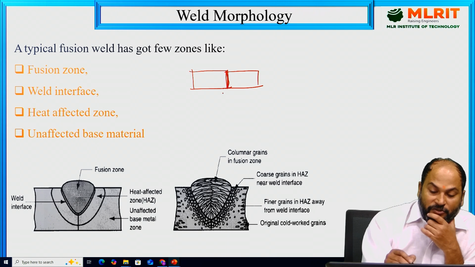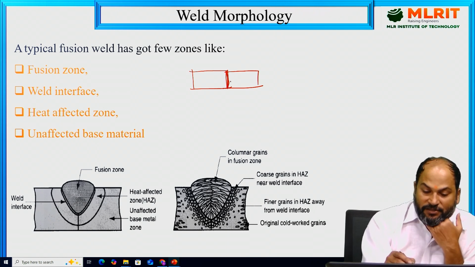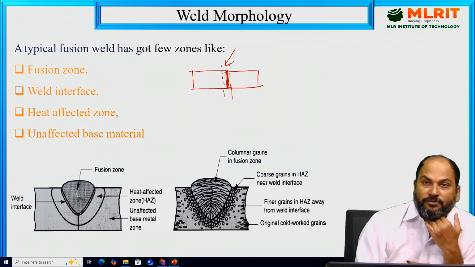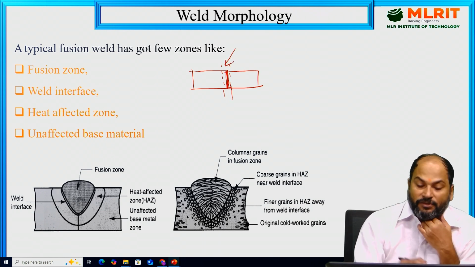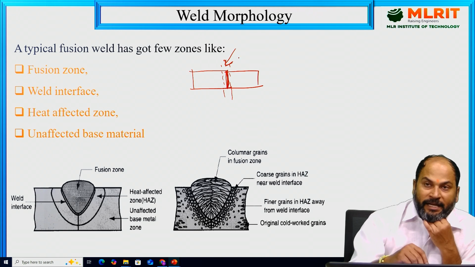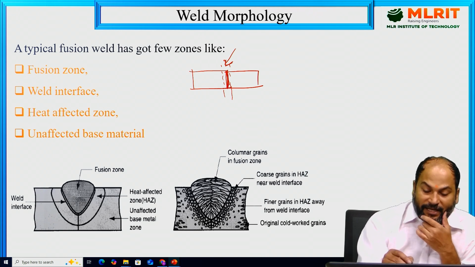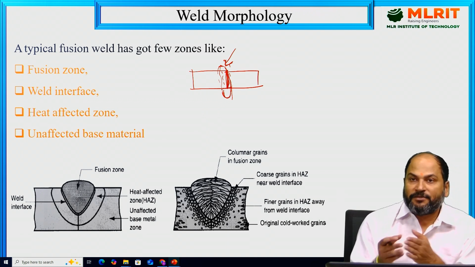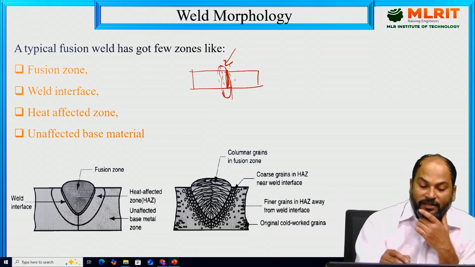The part which will be melted, the base metal, some part will be melted because we are applying heat here. And suppose we are using some electrode as filler also. This filler is also melted and deposited in this area. So this whole area will be melted and completely mixed with the base metal as well as the filler. This part is known as the fusion zone.